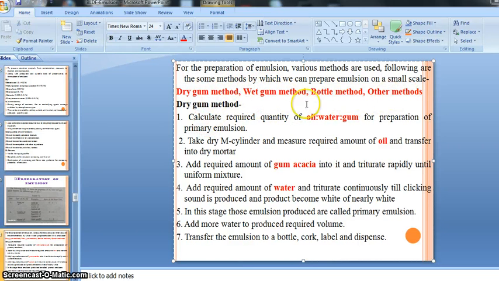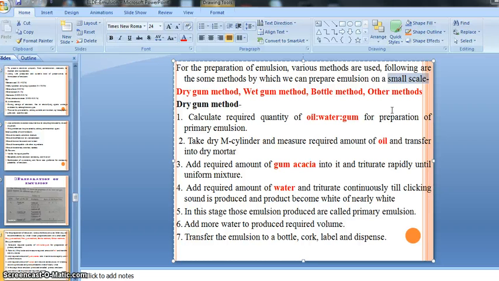By using these methods we can prepare emulsion on a small scale. Small scale means in our laboratory. But in a large industry, these methods are not used, because in industry large scale production is performed.